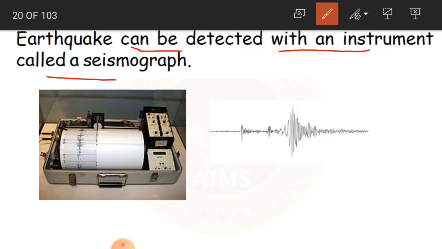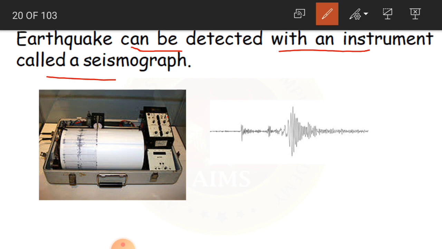The people who study weather report that at a particular place and in a particular time you will be having rain or wind or this temperature, etc. Same like that, even the scientists record or detect the earthquake.